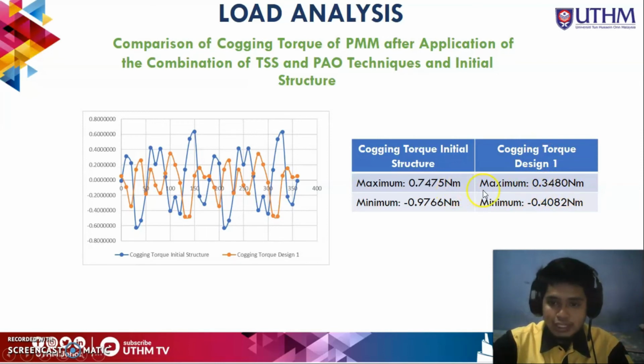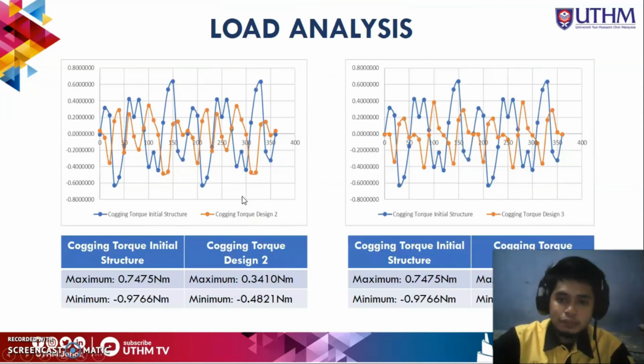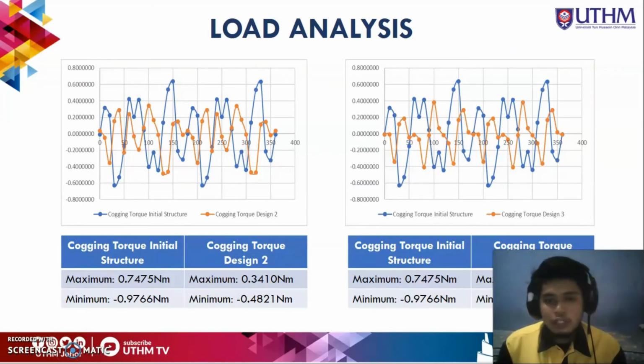As you can see, there is a decrease compared to the initial structure, which is 0.7475. These are the graph comparisons between design 1 and the initial structure. For the second and third designs, there is also a decreased cogging torque value compared to the initial structure.